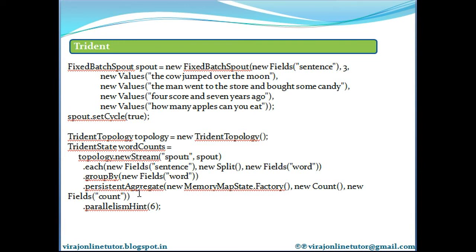First, the stream is grouped by the word field. Then each group is persistently aggregated using a count aggregator. So this is how the aggregation is done. The values which are stored by persistent aggregate represent the aggregation of all the batches which were ever emitted by a stream. Clear?